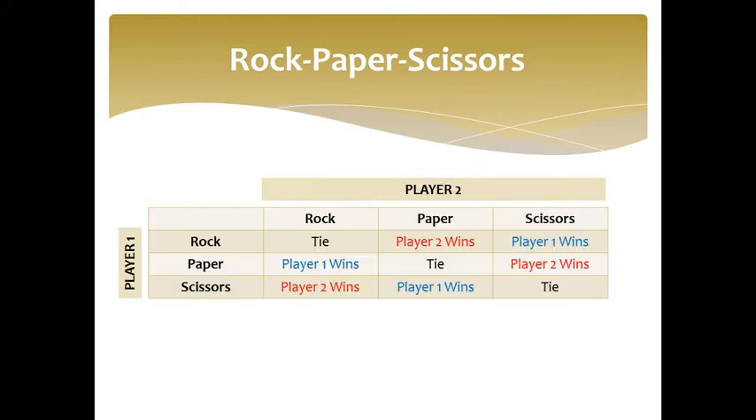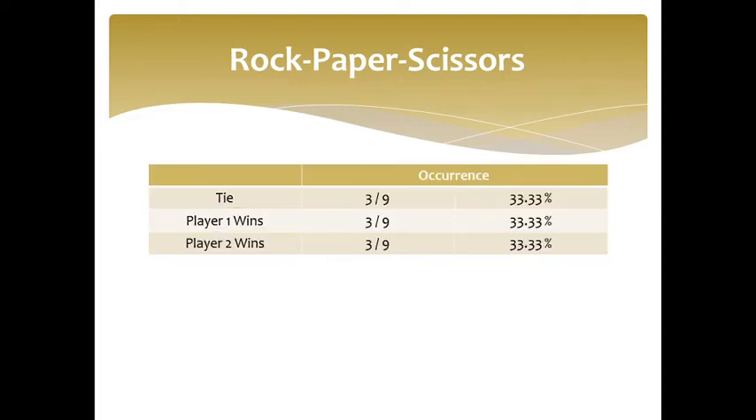Here is a summary of the possible outcomes. A tie may occur when both players choose the same hand. Otherwise, either player wins or loses. Statistically speaking, the probabilities for each result are equal to 33.33%.